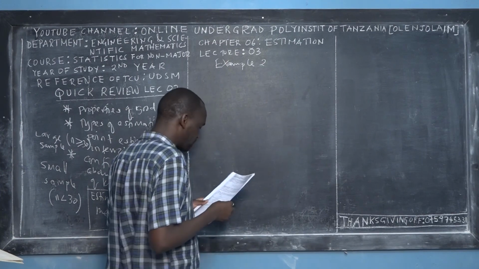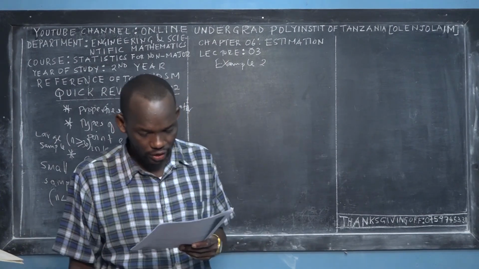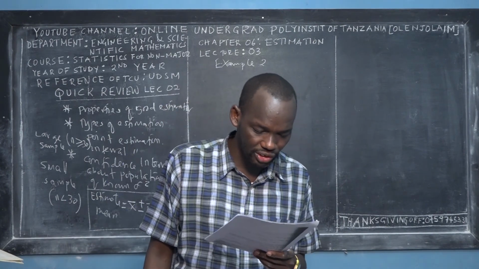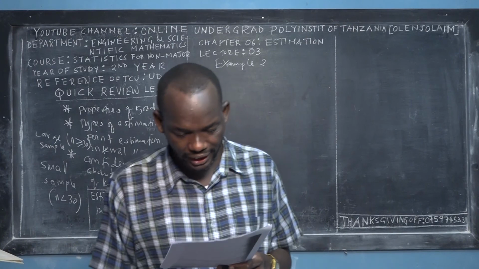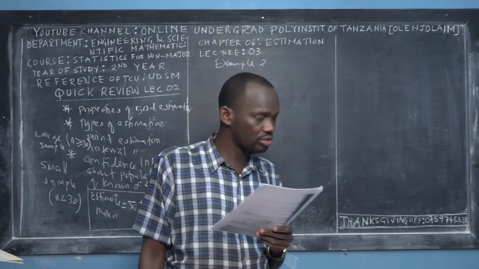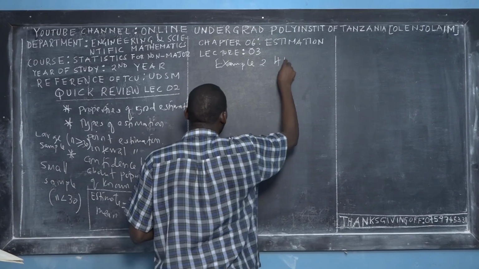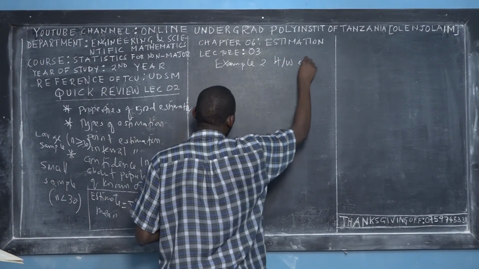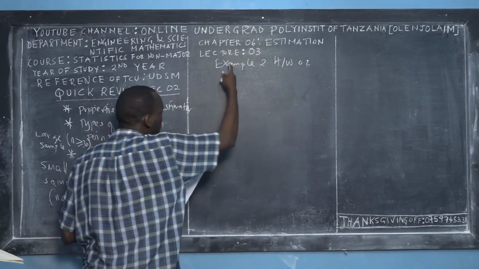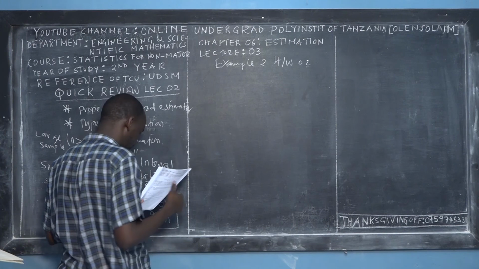The question says that random variables x and y are normally distributed with standard deviations of 1.2 and 0.9. Random samples of observations. So I would like to do the corrections for the homework. It was homework 1, or we can call it homework 2 because it is lecture 2. So we will be calling the homeworks according to the lectures.